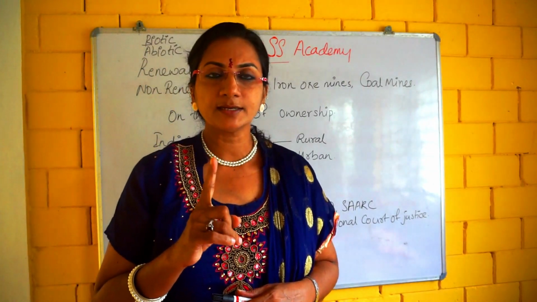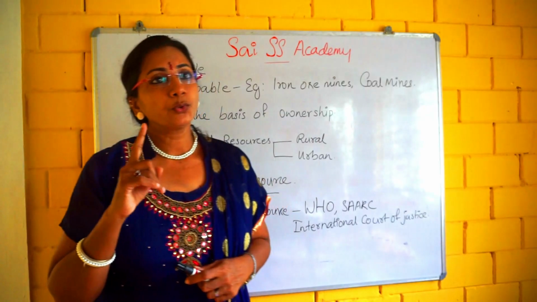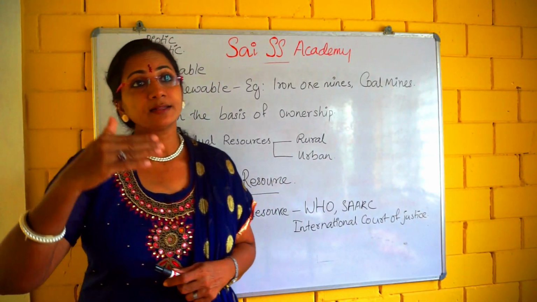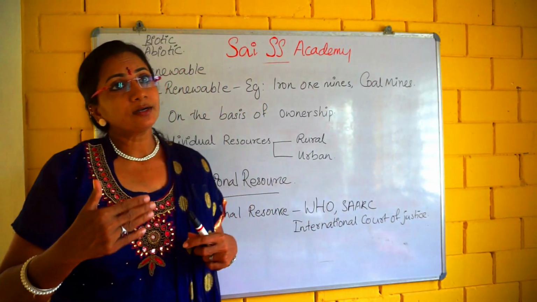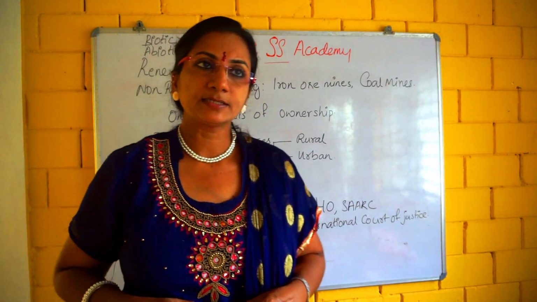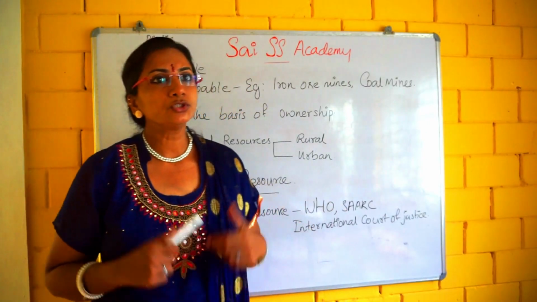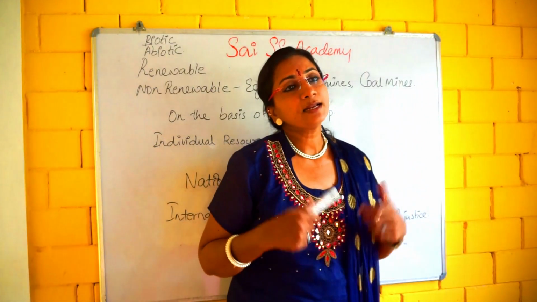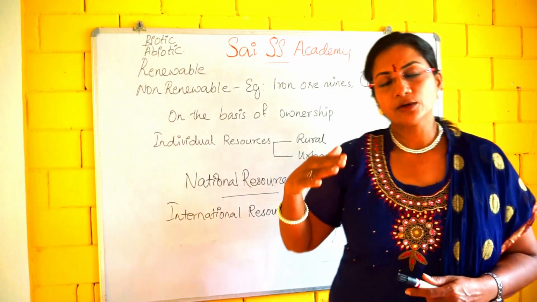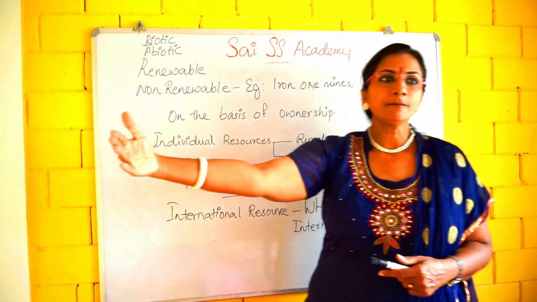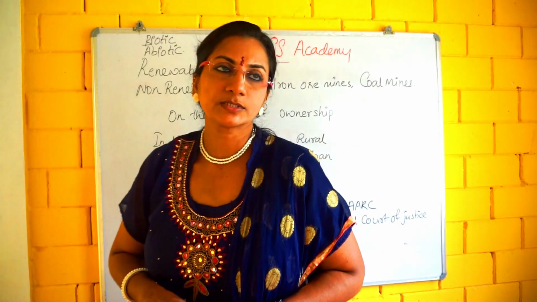Children, do you understand it? So beyond 200 nautical miles is an international resource.